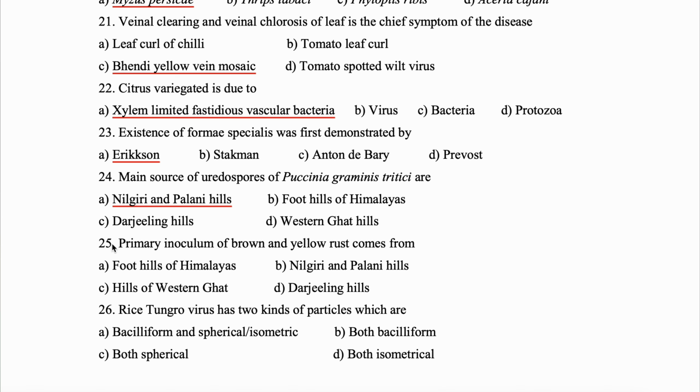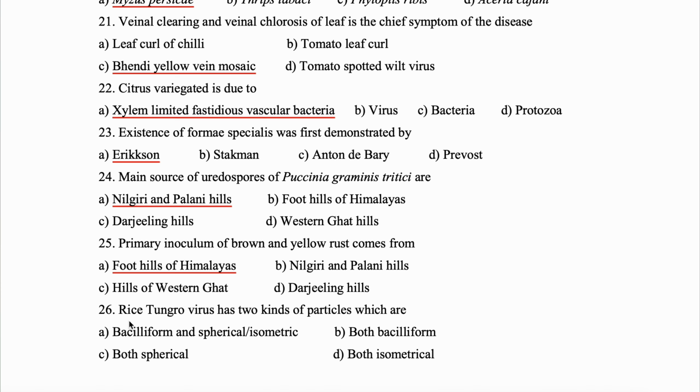Again, we have a similar kind of question in 25, that is primary inoculum of brown and yellow rust comes from, but in this case it will be foothills of Himalayas. Question number 24, Puccinia graminis tritici, that was black stem rust of wheat. In that case it will be Nilgiri and Palani hills. But for brown and yellow rust of wheat, the primary inoculum will come from foothills of Himalayas.